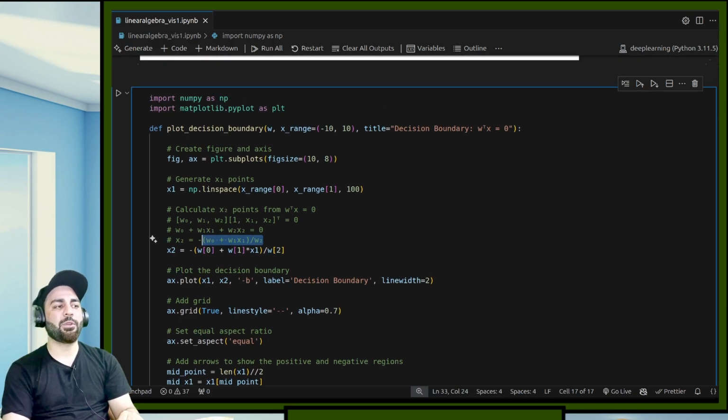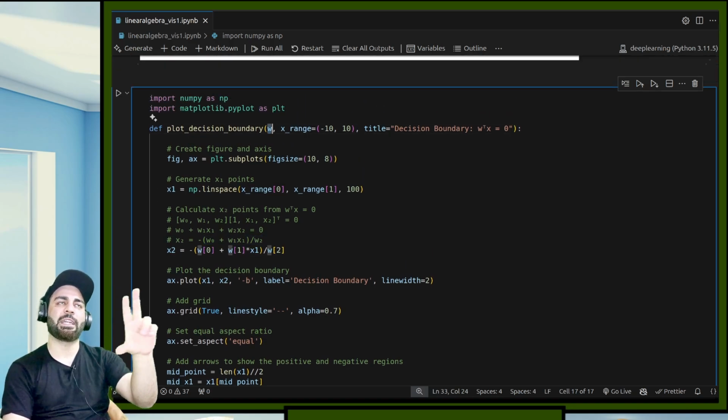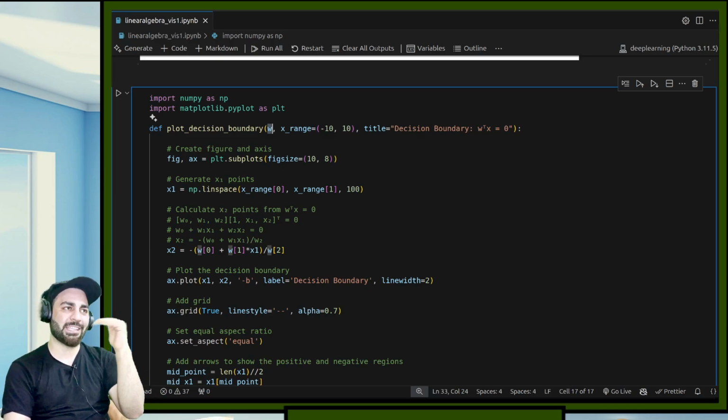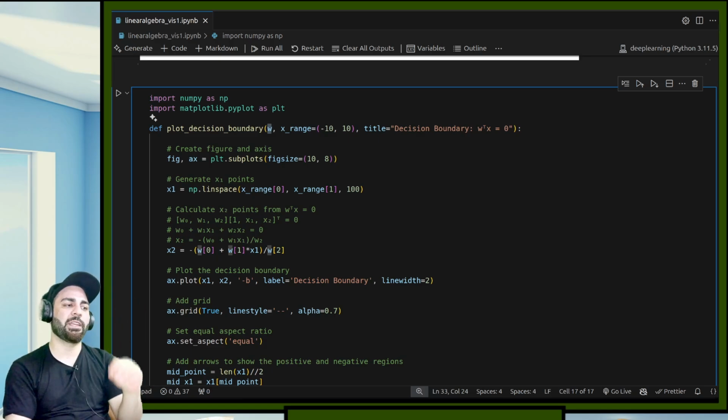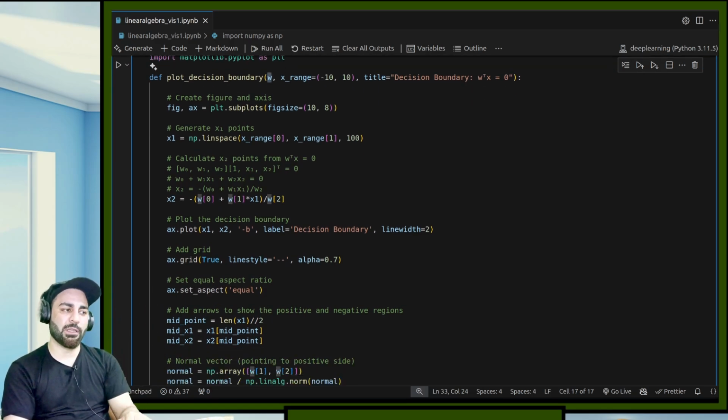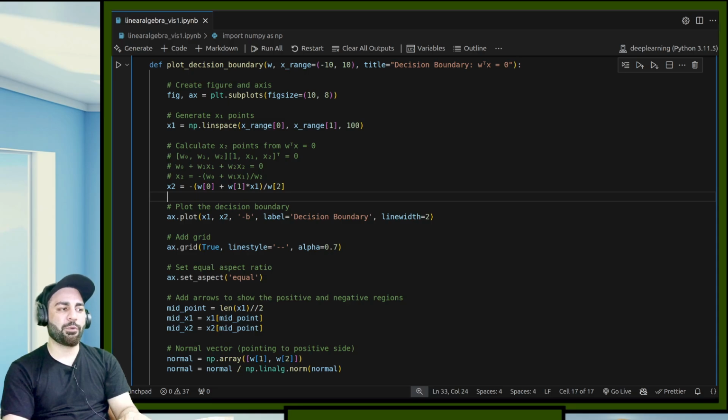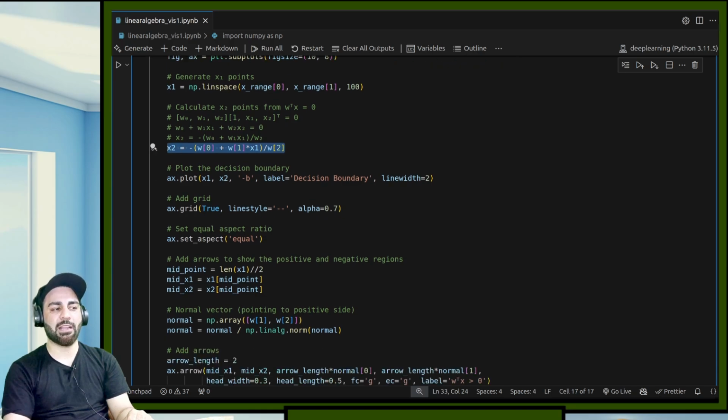Now I know this w will be given to me as a whole vector. It won't be given to me as w1 and w2. And this is the second scenario. The first scenario was I was given these normal components of this normal vector individually. Now if I am given this normal vector as a whole, I have to compute this. x2 is equal to minus of w of 0, take the first element, the 0th element, and multiply it by x1 and divide it by the third element. So this is how I'll compute the x2.